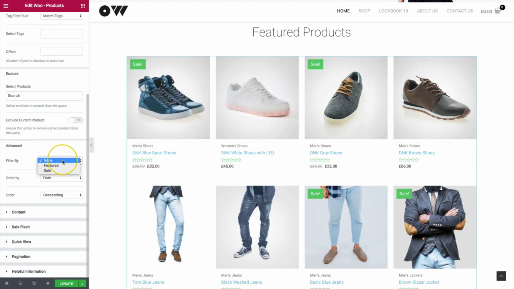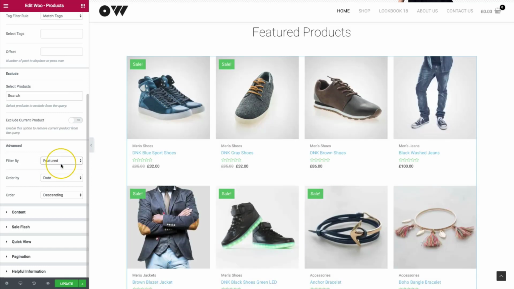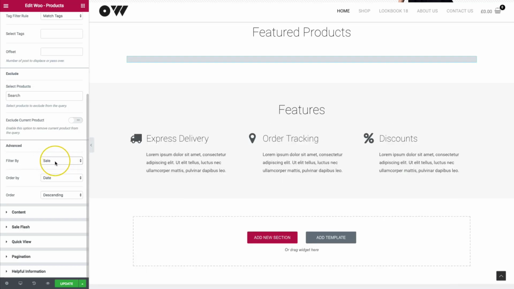Underneath of the advanced section, we have some more options. We can filter this by featured and by sale. So if it's featured, meaning if you have the featured box checked on the product, then it will filter it by that. And you can actually filter them by sales too, if you have them on sale.